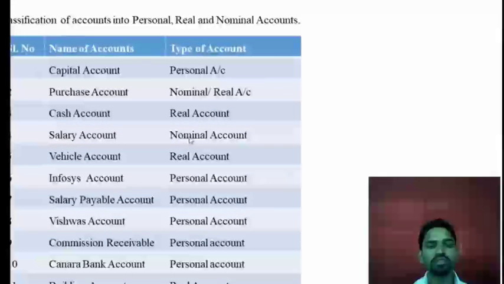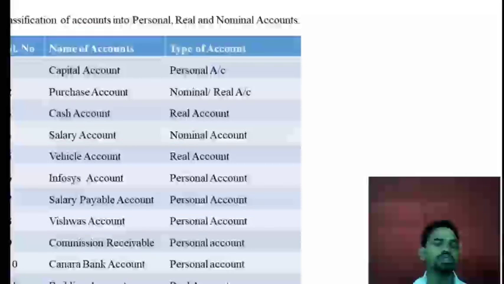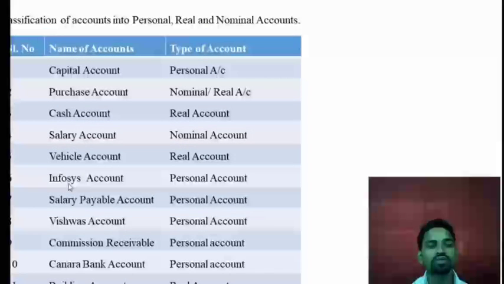So that's why it will come under the nominal, because it is an expense for the business. Next, vehicle. This vehicle is an asset for the business, so it will come under the real account. Next one is the Infosys company. This Infosys is an artificial person.